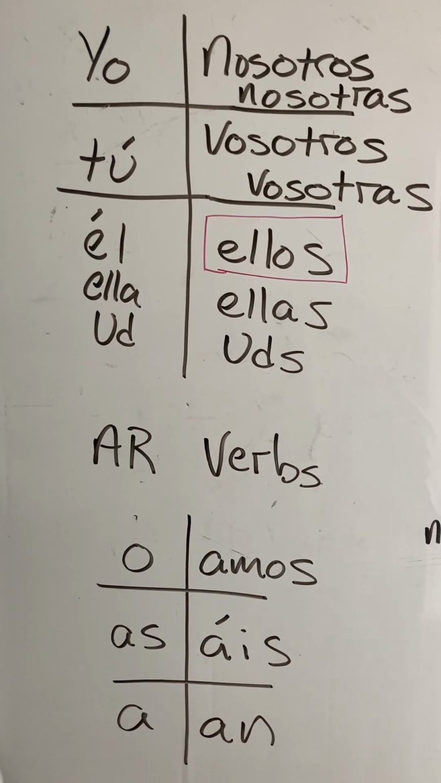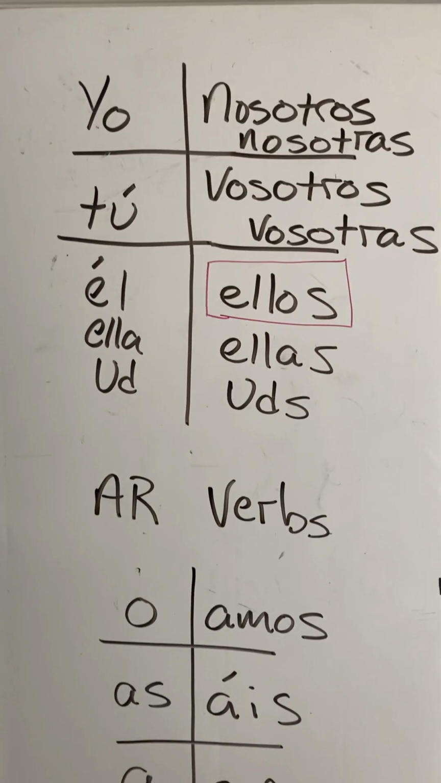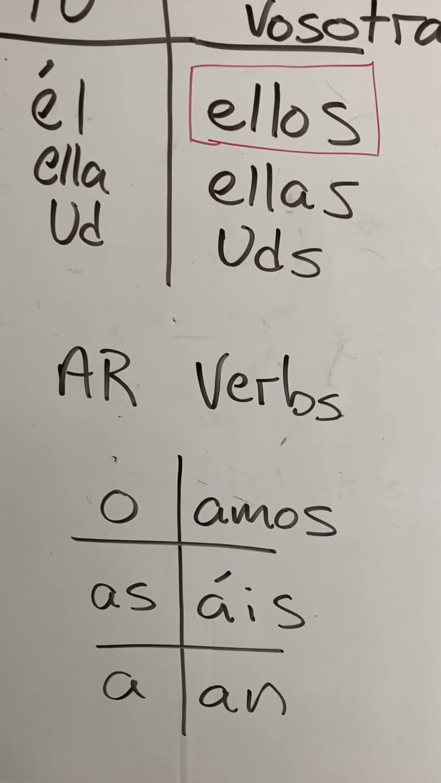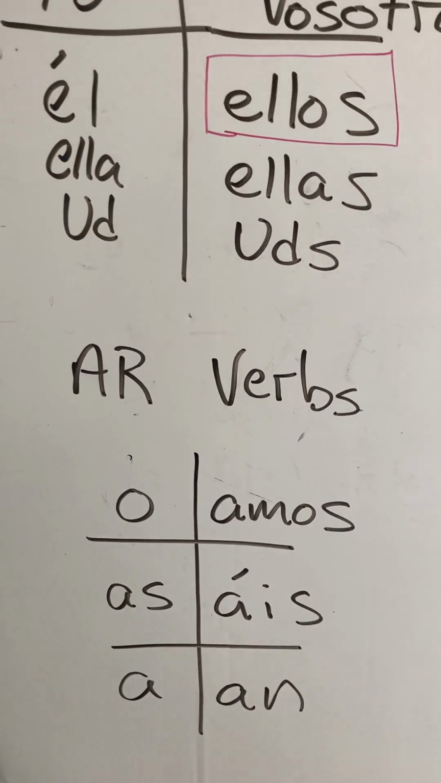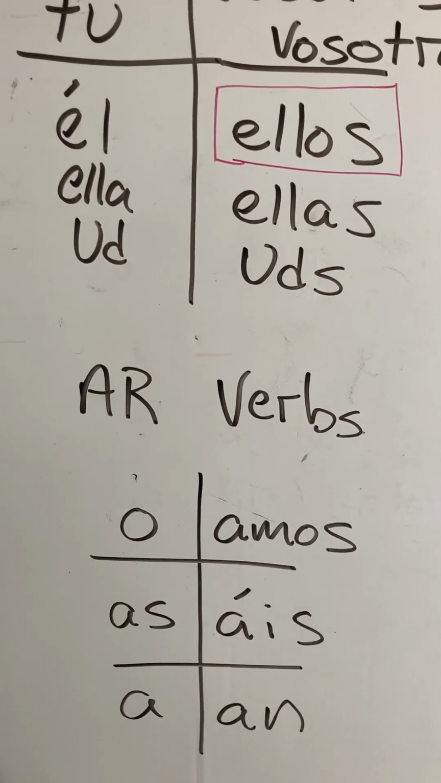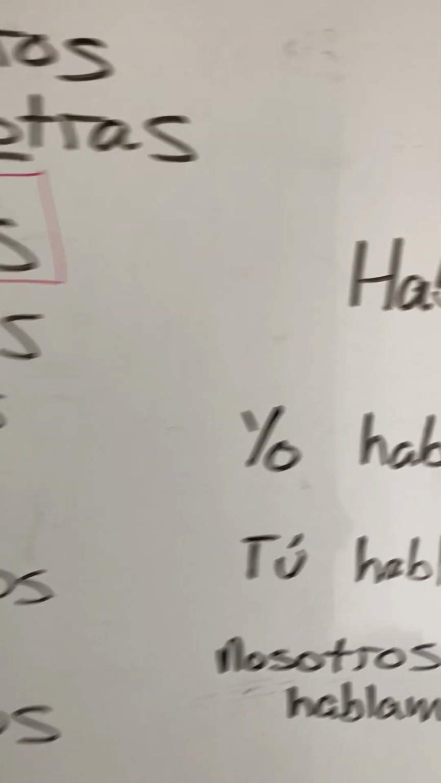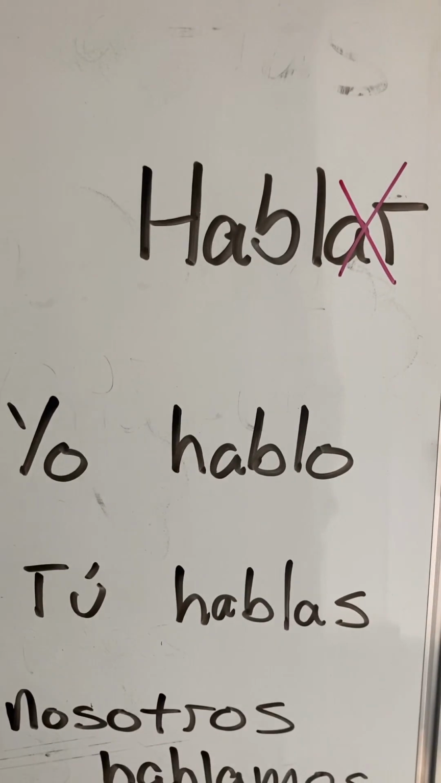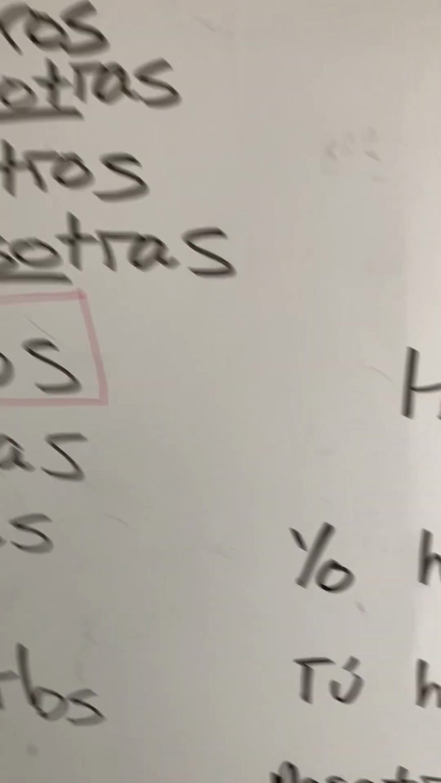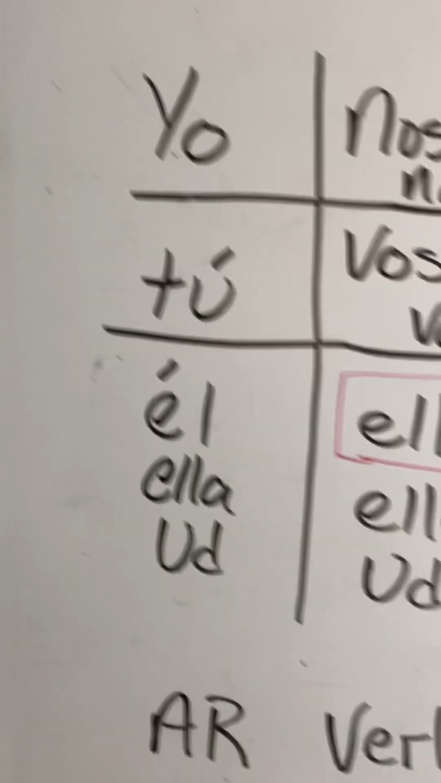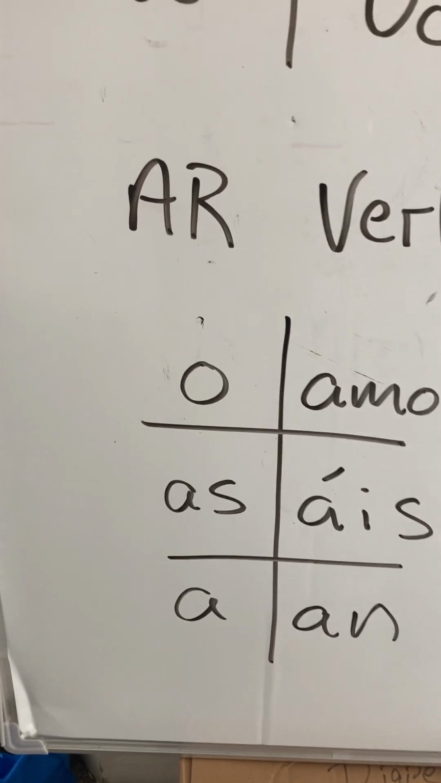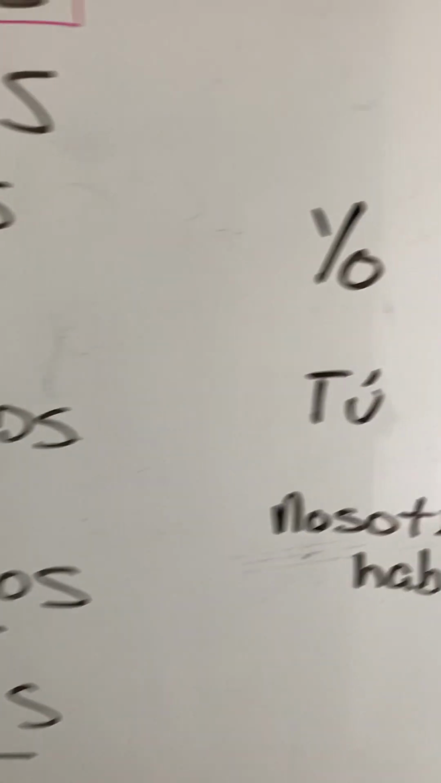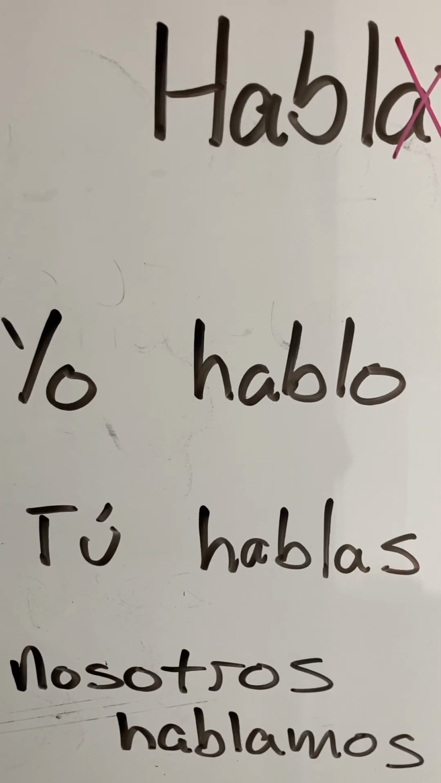Okay, so in this case, if the subject is yo, which means I, which is in the top left-hand square, then you drop the AR, and the O, which is in the top left-hand square, is the ending. So, yo hablo, I speak. Okay? If your subject is tú, which is the middle left, okay? So you drop the AR, you add AS, and it's tú hablas.